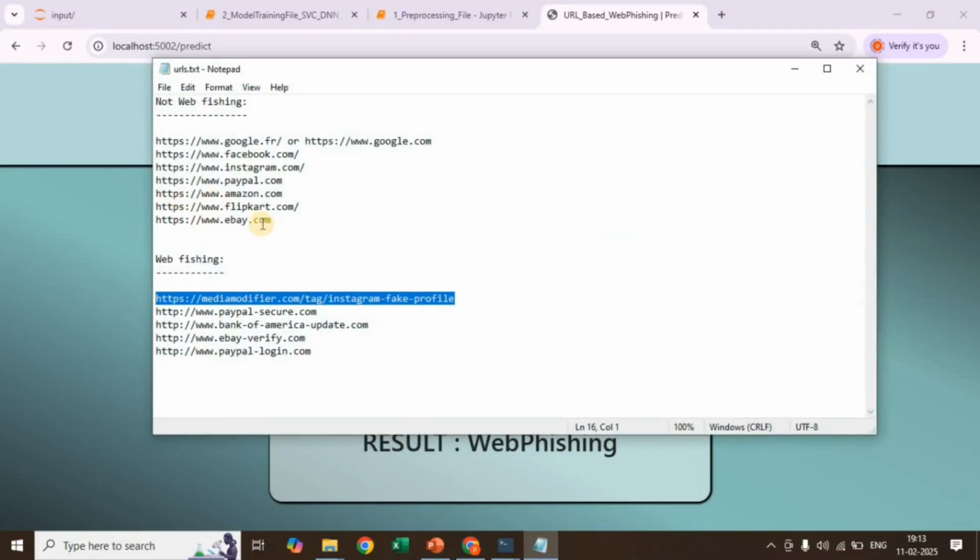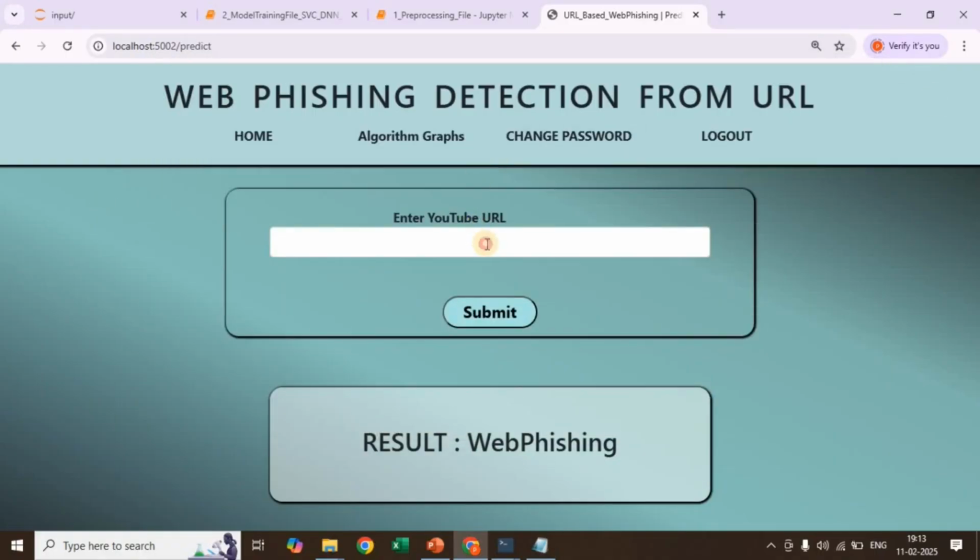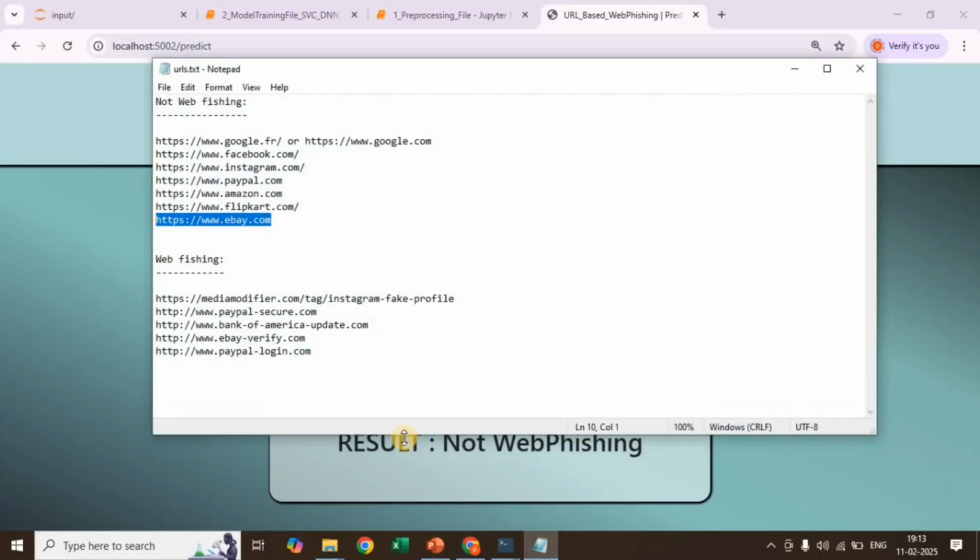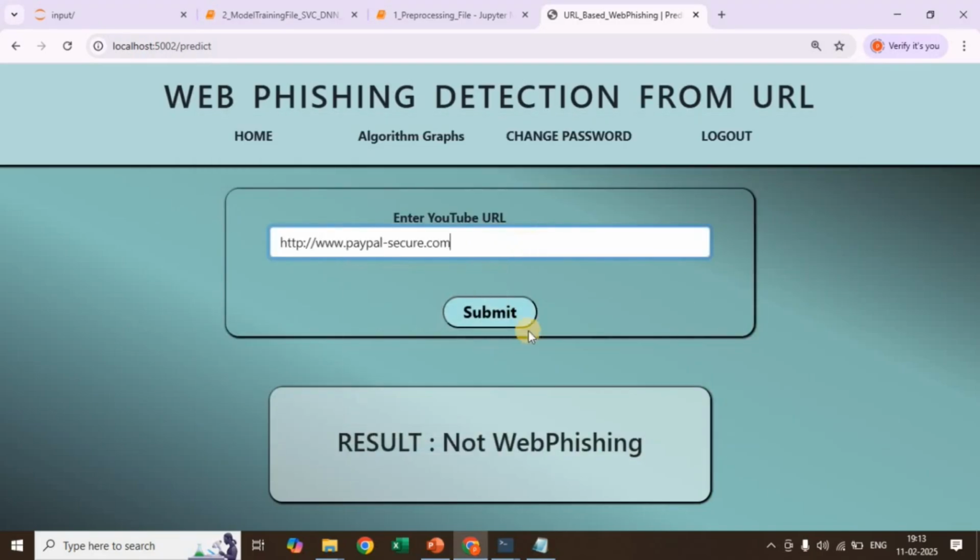We can try one more, eBay. It is non-phishing. One final thing we can check is PayPal. PayPal is original, but this is a duplicate, PayPal-secure. It is a phishing website.